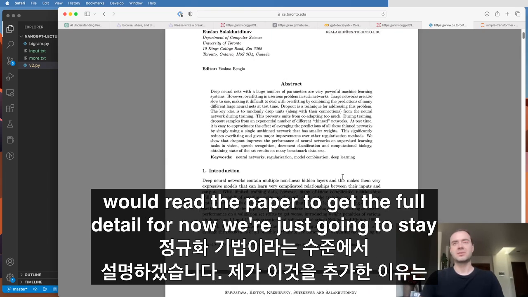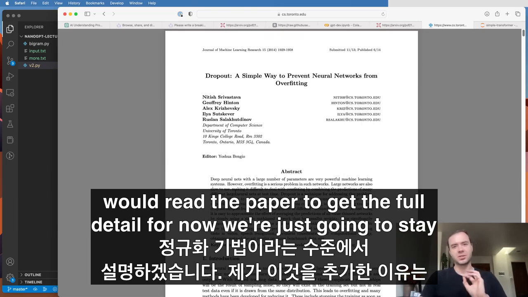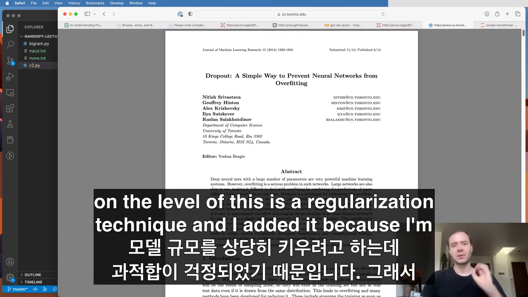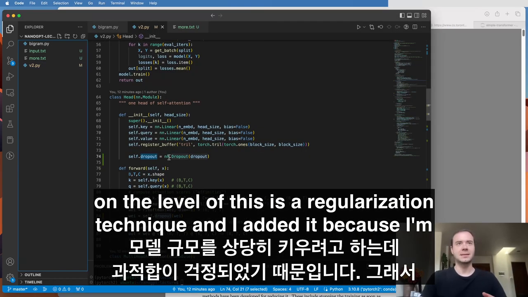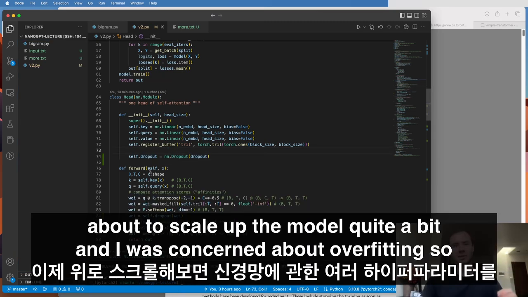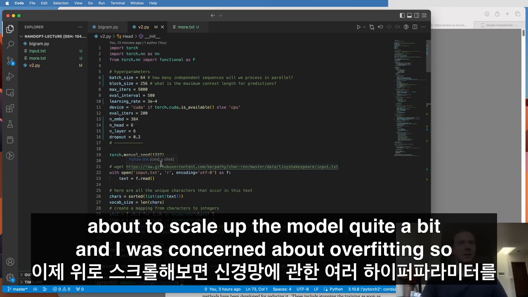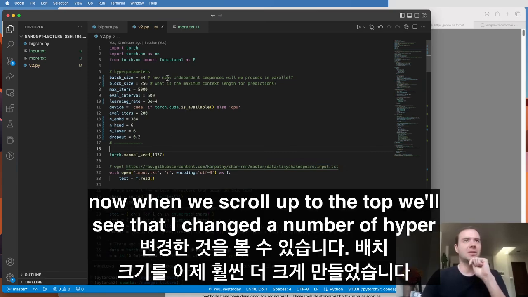So I would read the paper to get the full detail. For now, we're just going to stay on the level of this is a regularization technique. And I added it because I'm about to scale up the model quite a bit, and I was concerned about overfitting.